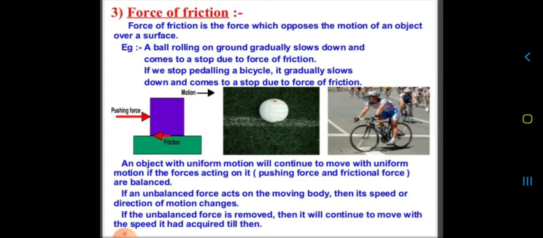Okay, if the unbalanced force is removed, then it will continue to move with the speed it had acquired till then. Now if that unbalanced force is removed from that object, then it will continue to move with the speed with which it was moving earlier.